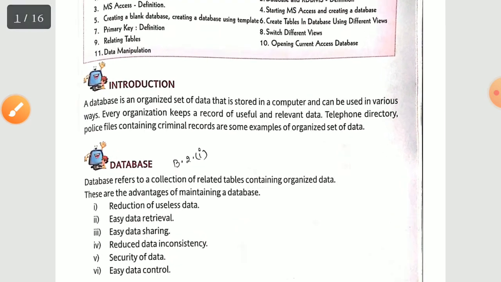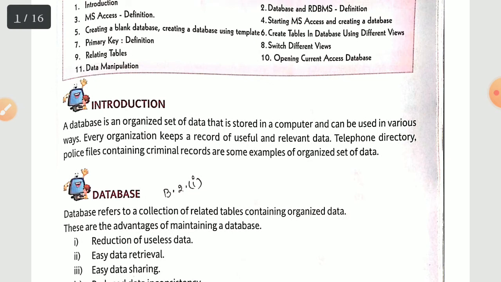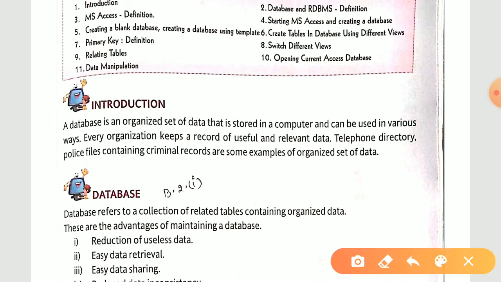Introduction says a database is an organized set of data that is stored in a computer and can be used in various ways. Okay, it means we are having some kind of data, we organize that data using particular tables, obviously using our values. We organized that set of data, and organized data is known as your database. Now every organization keeps a record of useful and relevant data.